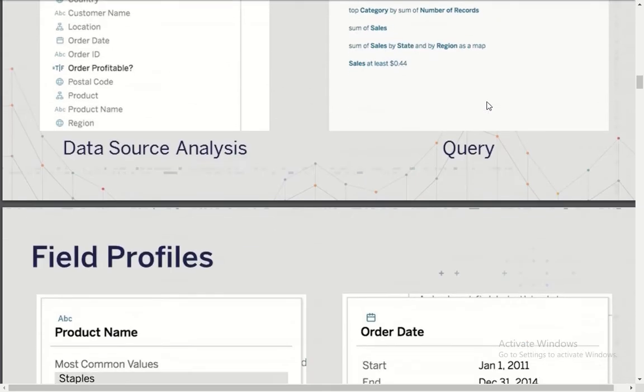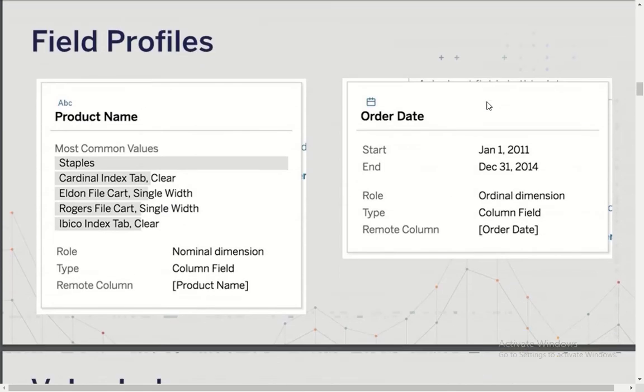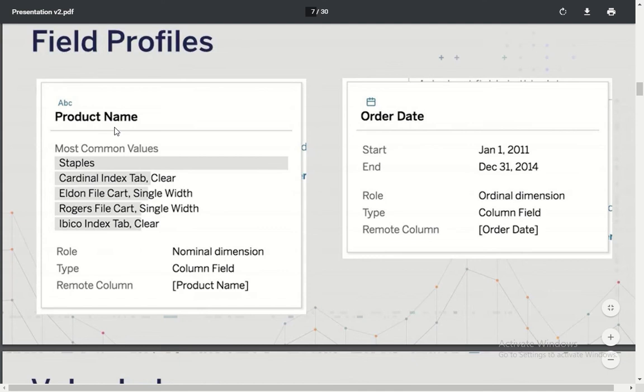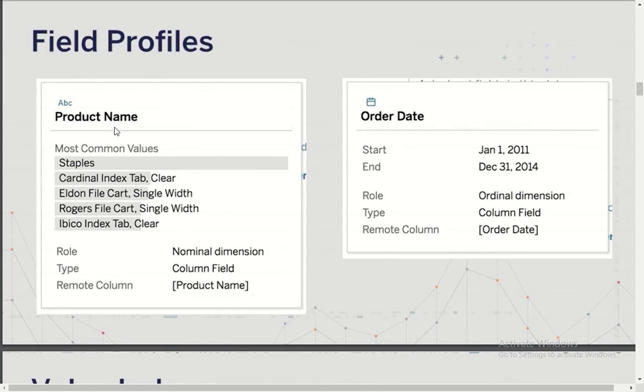Let's go to the next information now. Data source analysis, which I spoke about, is basically performing the analysis on your data set. What does it do in detail? It creates a field profile, one profile for each particular field. If you see here for product name, it has created one profile, and it says what the most common values available there are, and then what the role is. Is it nominal? So it defines the role for you,